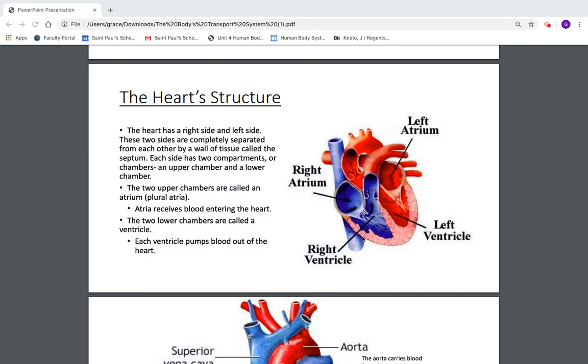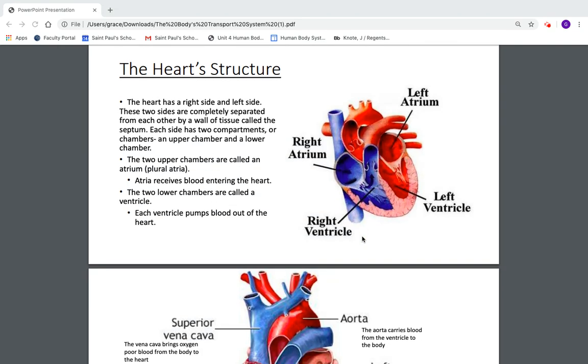And now each side has two compartments. The upper chambers are each called an atrium. We have a right atrium and a left atrium. The right atrium is full of oxygen-poor blood, while